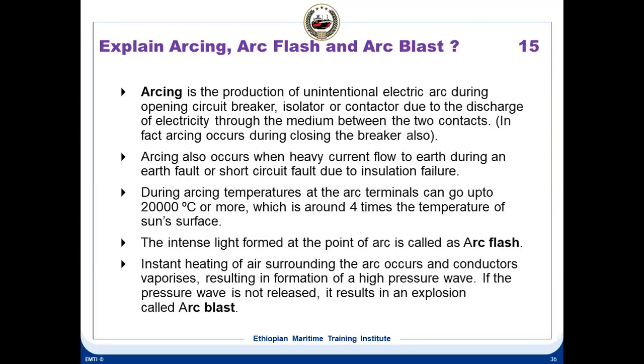So these things are very important. What is arc? What is arc flash? Arc blast. It is a chain of action. Arcing takes place, then because of the arcing you get an arc flash, and because of the arc flash that leads to an arc blast. It is a full explosion. Arc blast means it's an explosion. Arc flash means only you can see it. And arc means it is just a flow of current between two conductors, like a moving conductor and a fixed conductor. When it separates, yes, an arc can be formed. Or an isolator, when you close or open a breaker or an isolator, it can form an arc.